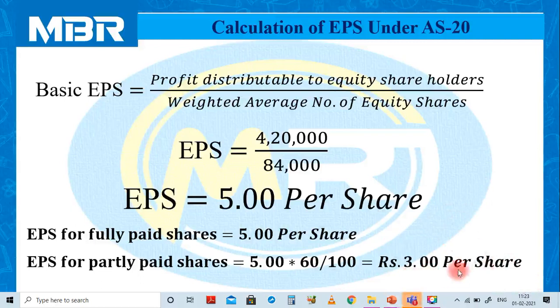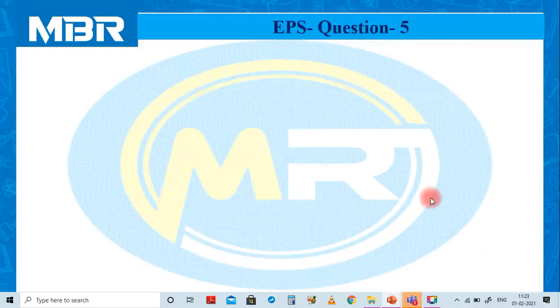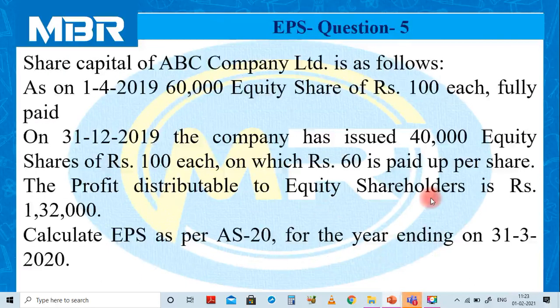I hope everyone is clear with the solution of this problem. Let us move to the next question based on the same thing. Let us discuss the question first. Share capital of ABC Company Limited is as follows. As on 1st April 2019, 60,000 equity shares of rupees 100 each fully paid.